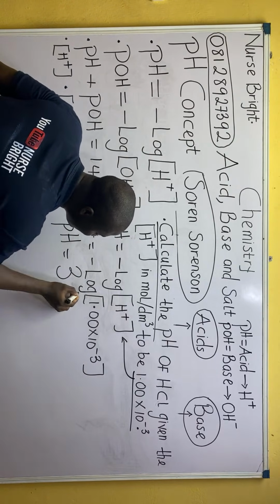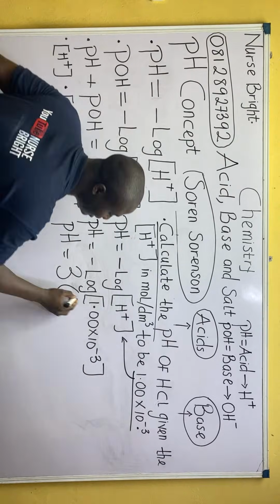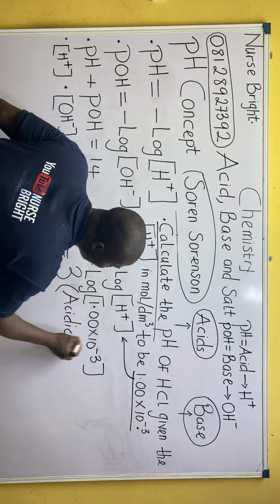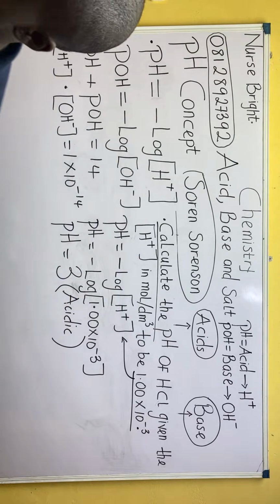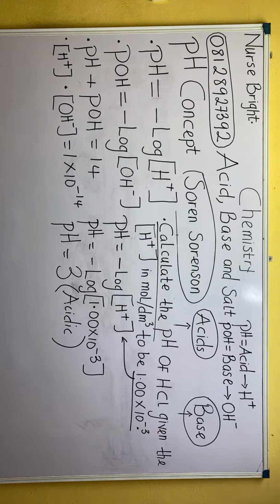And when I have pH to be 3, what type of solution is that? I've explained this already. That means the solution is acidic, because I told you what it means for a solution to be acidic. We've talked about that already.